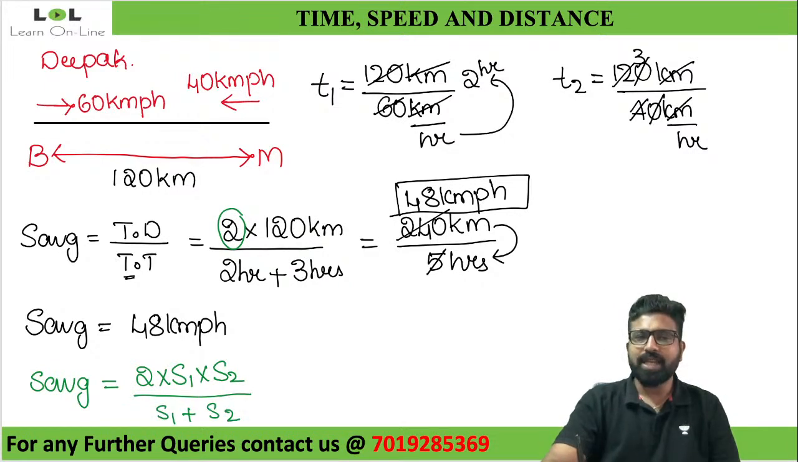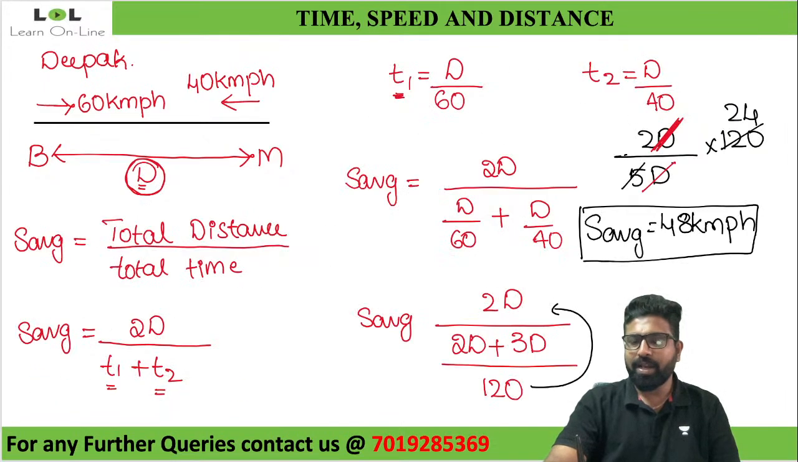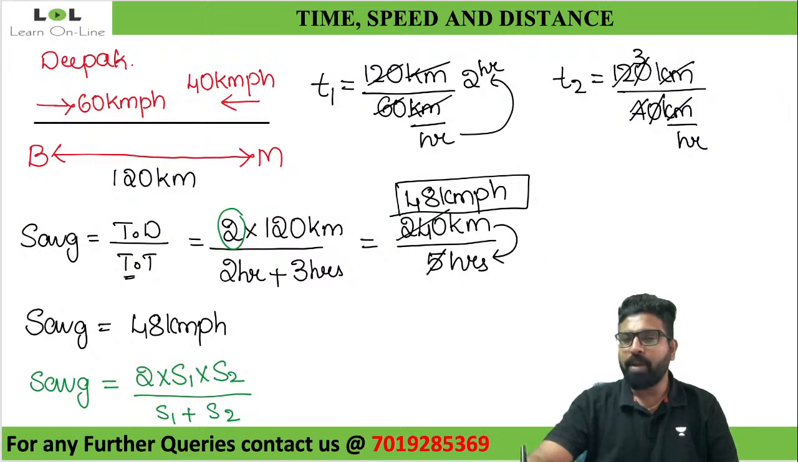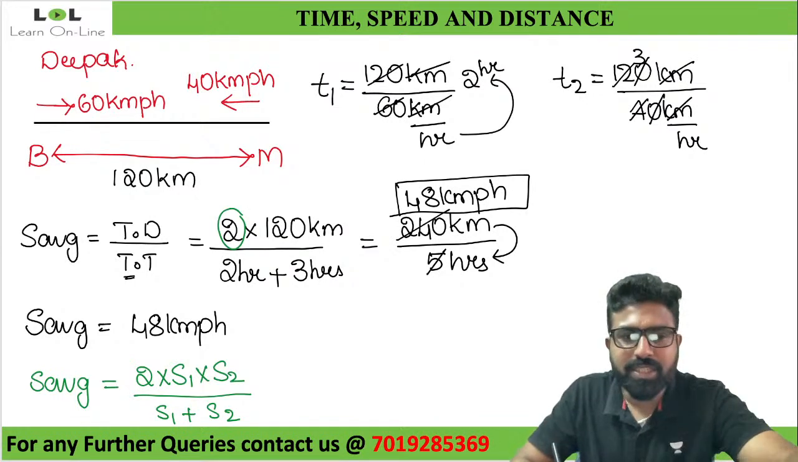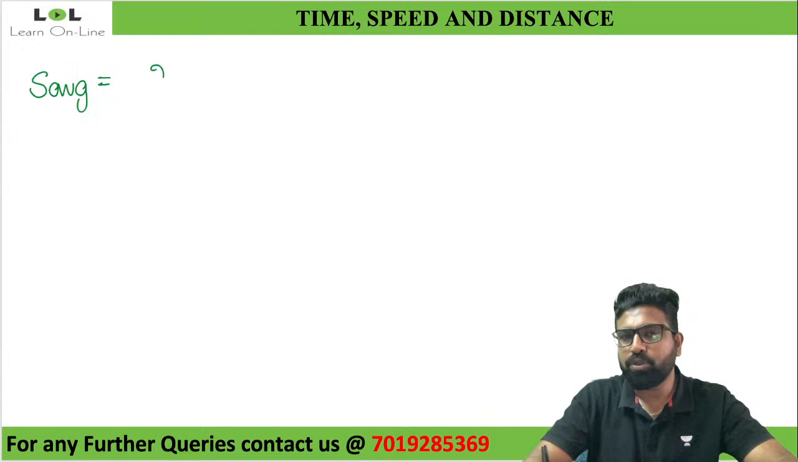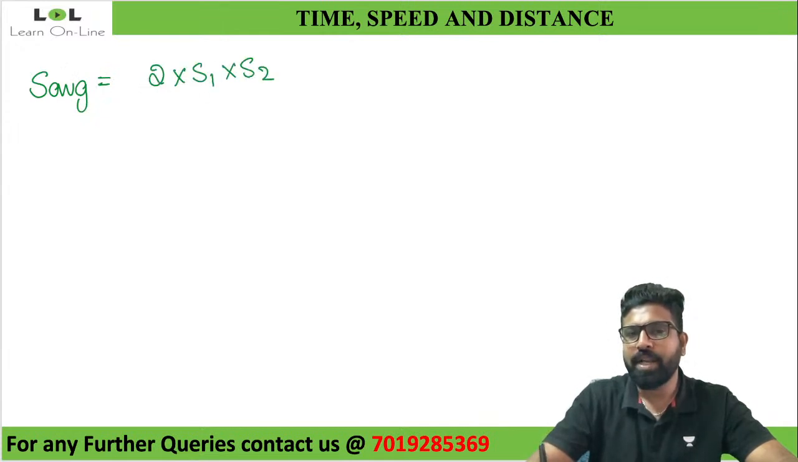How did I get this? Go back here. What is this d by 60? This is nothing but total speed. 60 is nothing but speed, 40 is nothing but speed. That is what you are getting over here. Let me show you. Let me substitute it in this formula here. I told you average speed is nothing but 2 times speed 1 into speed 2 divided by speed 1 plus speed 2.